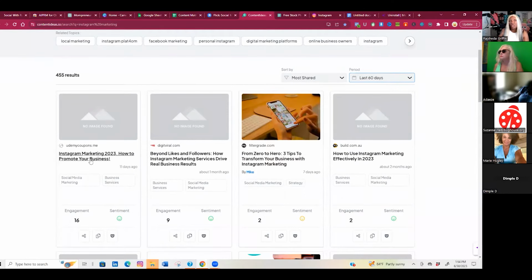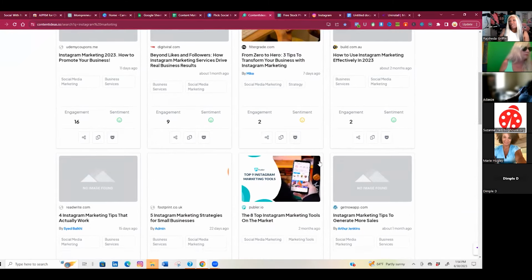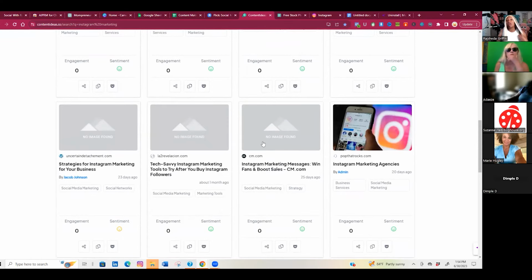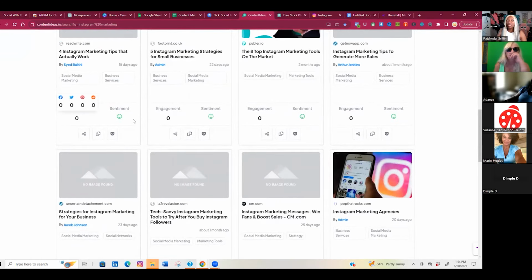Instagram marketing 2023, how to promote your business has a lot, so I might do a carousel post on this. Beyond likes and follows, how Instagram marketing drives success, et cetera. Okay, so this is giving me what people are talking about. Pay attention to where it says engagement.